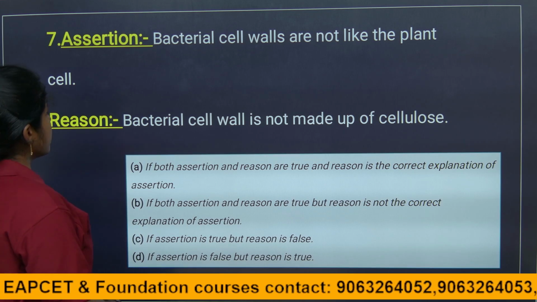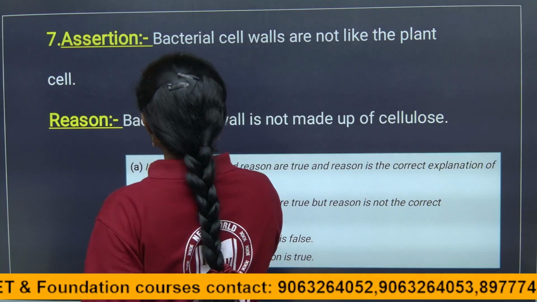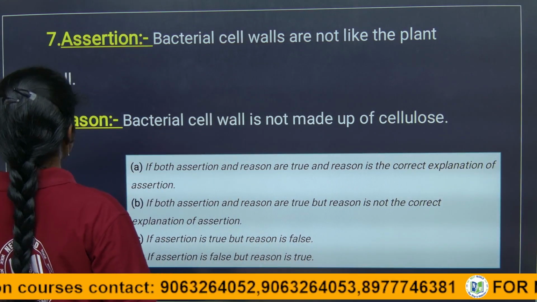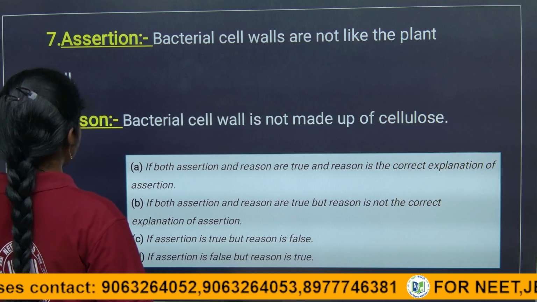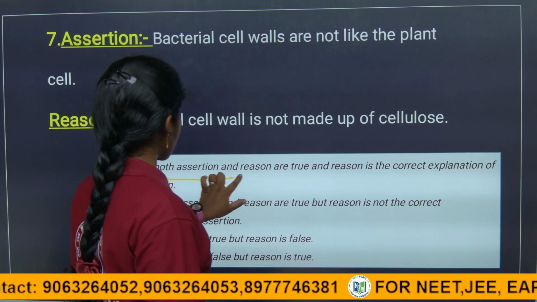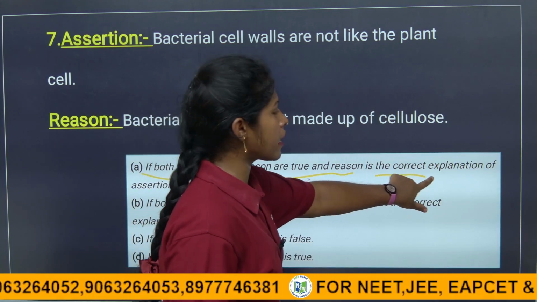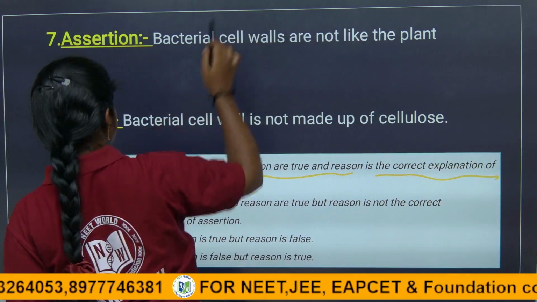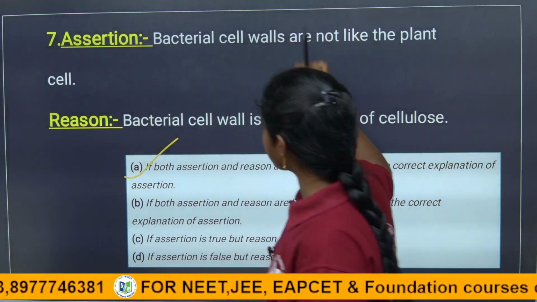Okay. So the bacterial cell wall is made up of complex polysaccharides. Here the answer is A. Both assertion and reason are true, children. Both assertion and reason are true, and the reason is also the correct explanation of the assertion, right children? So here the answer is A. Coming to the next question.